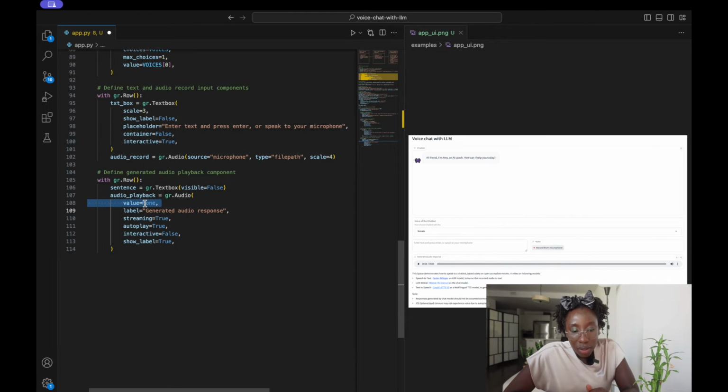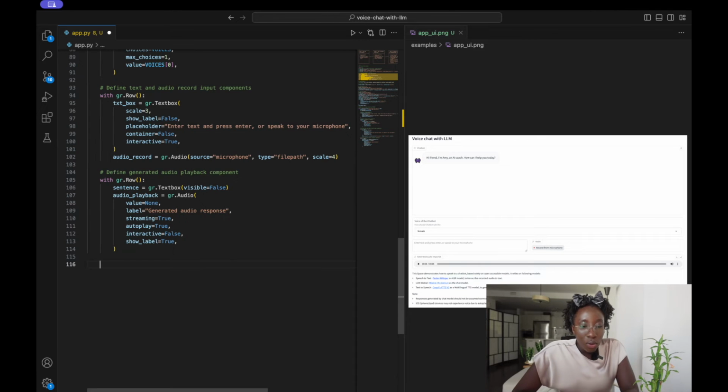On initialization, there's no value in it. We would have the label to be generated audio response. We want streaming to be true. We want autoplay to be true, which is important because we want the app to just automatically play the audio. We set interactivity to be false, and we also show the label. So we are done defining all the components for this app.